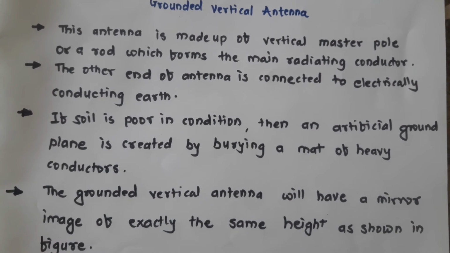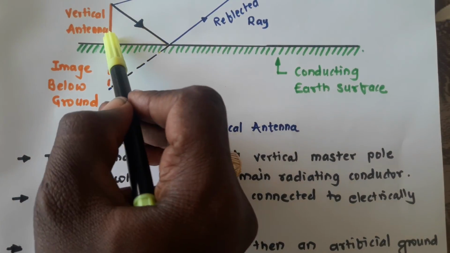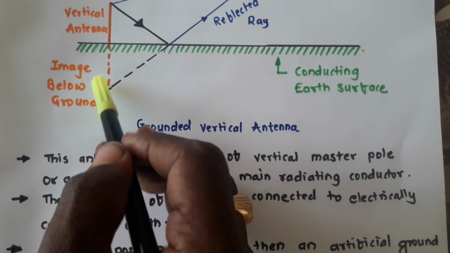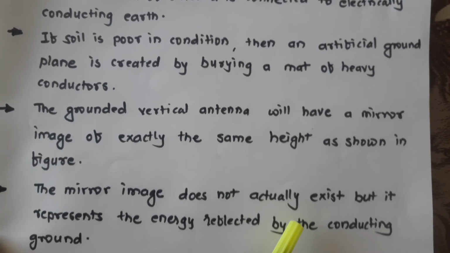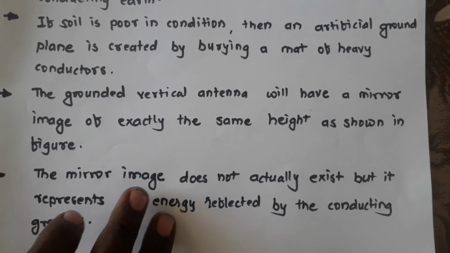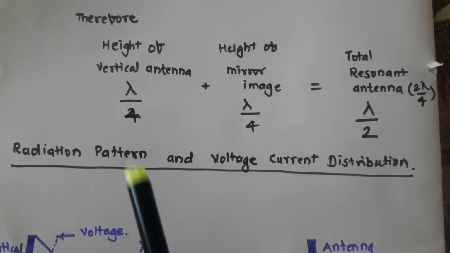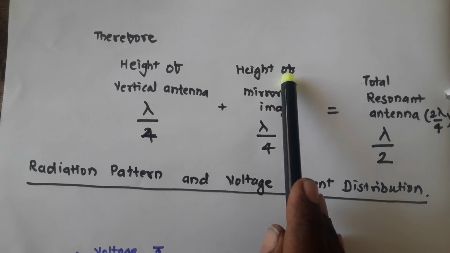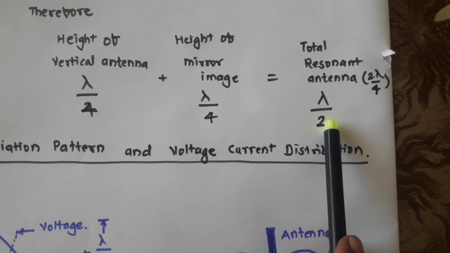Now the grounded vertical antenna will have a mirror image of exactly the same height, as shown in the figure. So if it is lambda by 4, the mirror image is also lambda by 4. This mirror image does not actually exist, but it represents energy reflected by the conducting ground. So lambda by 4 height of the vertical antenna plus lambda by 4 height of the mirror image, the total height is 2 lambda by 4, which becomes lambda by 2.